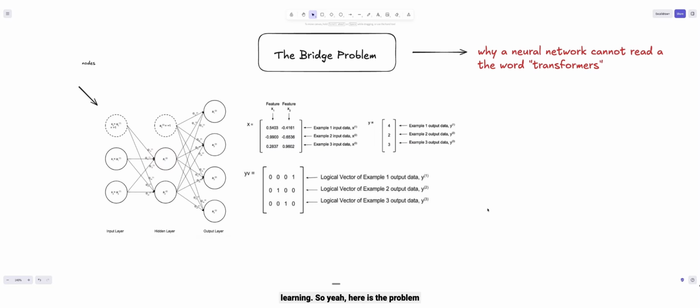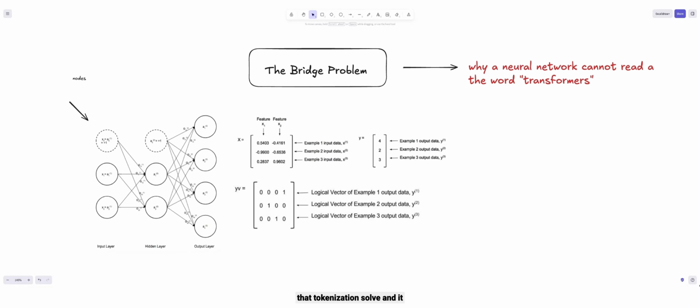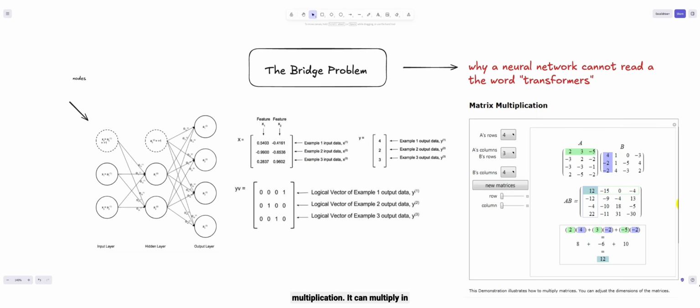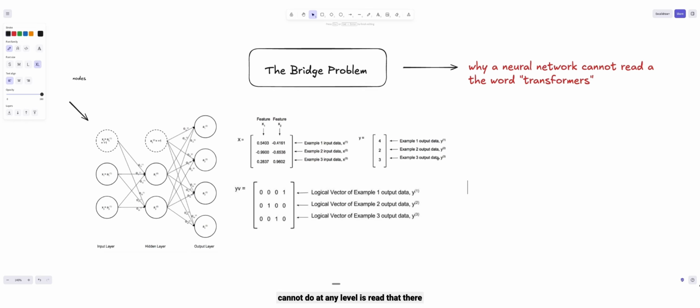So here is the problem that tokenization solves, and it's a beautifully simple problem once you see it. A neural network at its heart is a giant stack of matrix multiplications. It can multiply numbers, add numbers, and compare numbers. What it absolutely cannot do at any level is read that there is a letter T, then a letter H, then a letter E, and somehow understand that this makes the word "the." It cannot understand that this is a word.